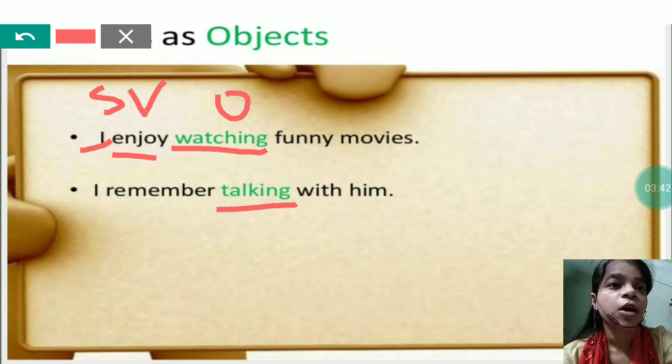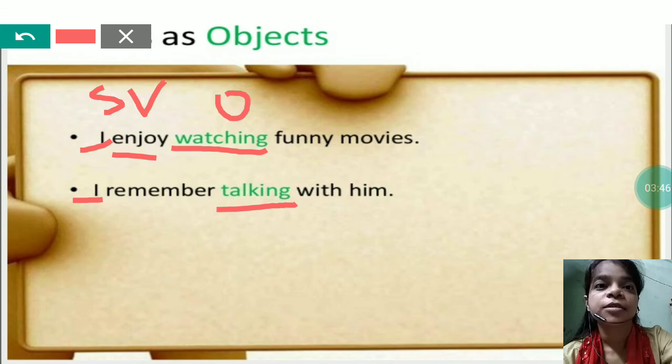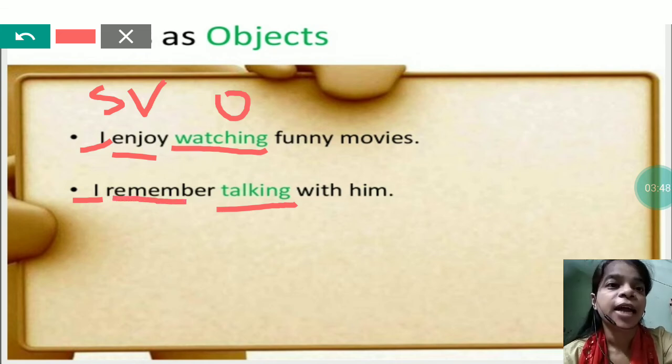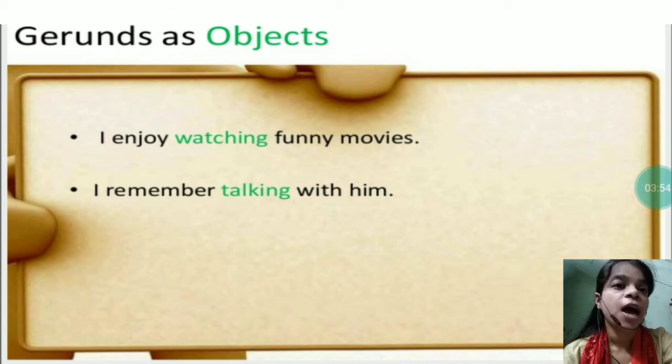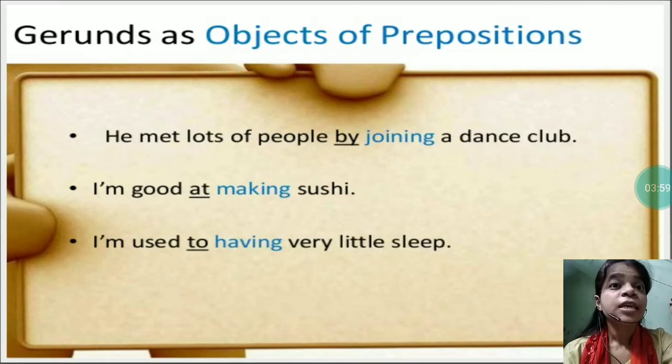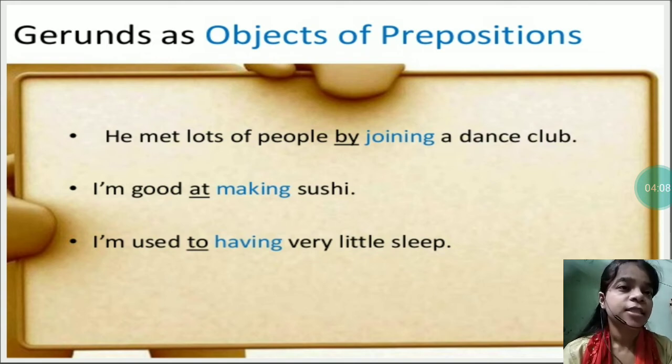I remember talking with him. So again, I is subject, remember is verb, and talking is the object. So in these two examples, the green words are acting as objects and they are called gerunds. The third role played by gerund is object of preposition, means gerund acts as the object of the preposition.